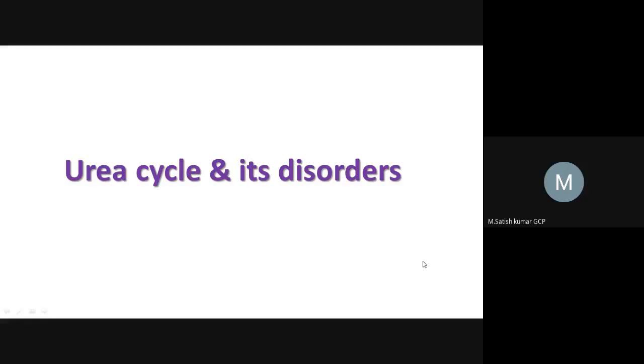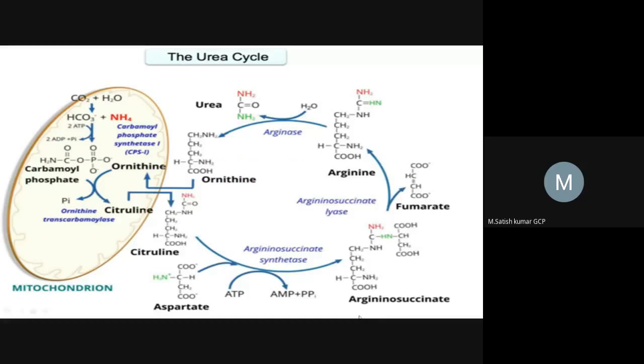Today's topic is the urea cycle and its disorders. Right, this is the urea cycle. So, what is the purpose of forming urea? Because in our body, ammonia molecules will be produced by different reactions such as the transamination reaction and the deamination reaction. Yesterday we learned about it.